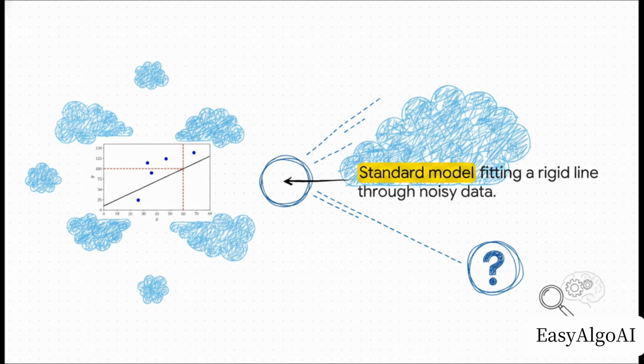Take a classic linear regression model. What it does is try to draw a perfectly precise, rigid line straight through a bunch of scattered data points. It's desperately trying to find a pattern, but it's completely ignoring the massive uncertainty around all those scattered dots. It acts like it has the exact truth, even though the data is literally all over the place.